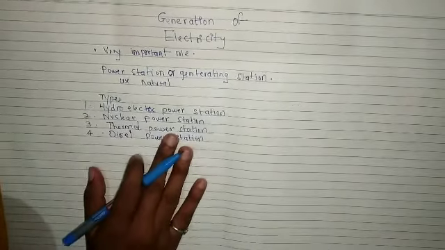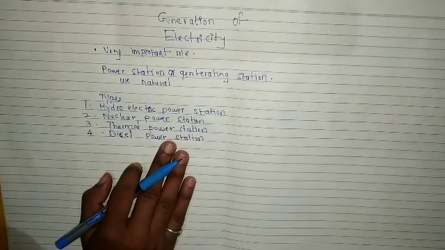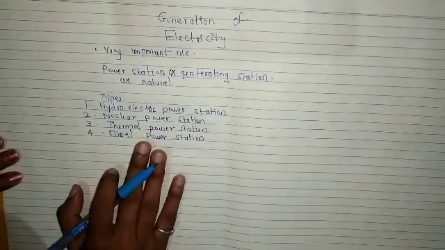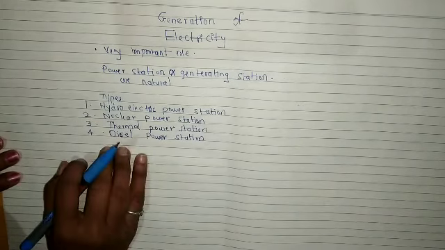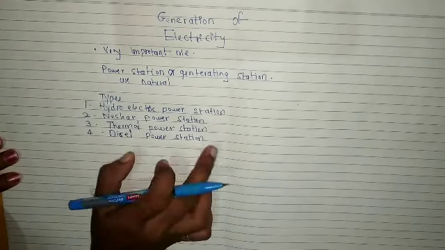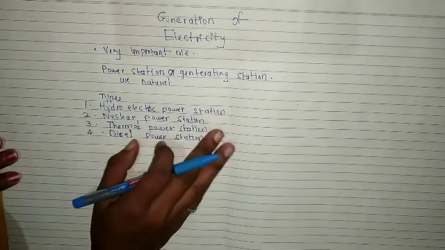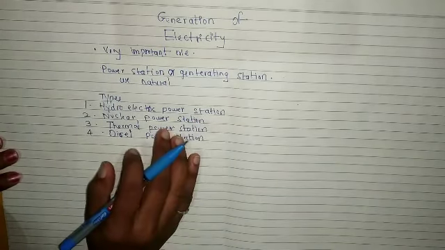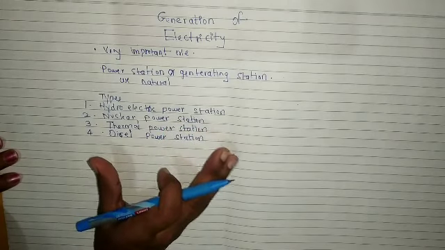We generate electricity. Remember these four, because in the exam they will ask, explain hydroelectric power station, or explain thermal power station. Or they will just say what are the different types of power stations.